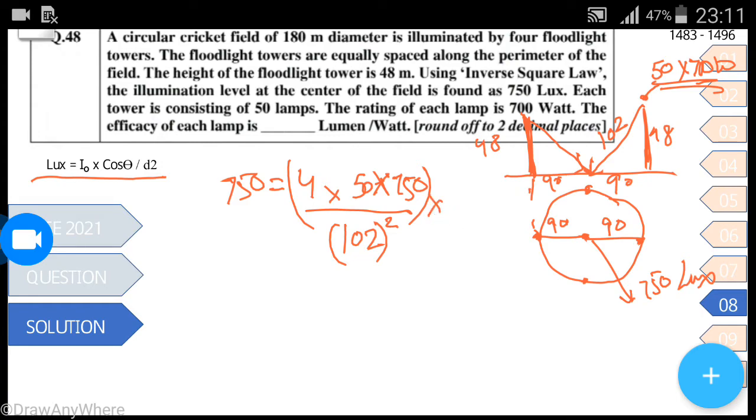Cos theta would be base by hypotenuse, so the base would be 48 and the hypotenuse is 102.